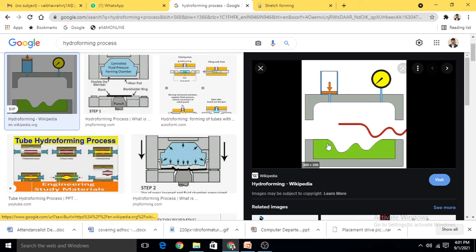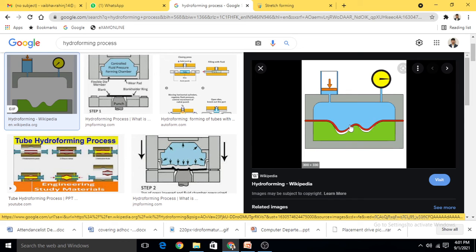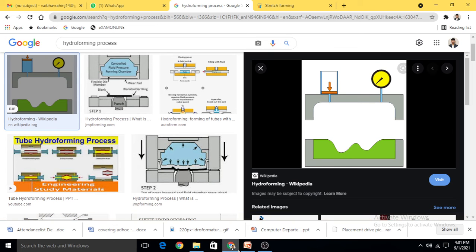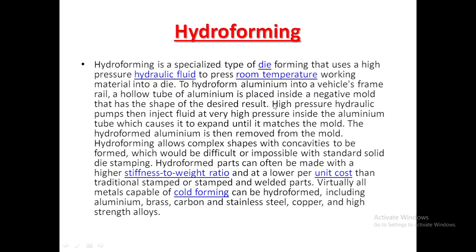If we see this part, the material gets filled, so the material is pushed into this gap. That's why it is called a negative mold. Okay, a high pressure hydraulic pump then injects the fluid at a very high pressure inside the aluminum tube. Means to create the high pressure, a hydraulic pump is used, and the hydraulic fluid will apply pressure on the metal sheet, which causes it to expand until it matches the mold.